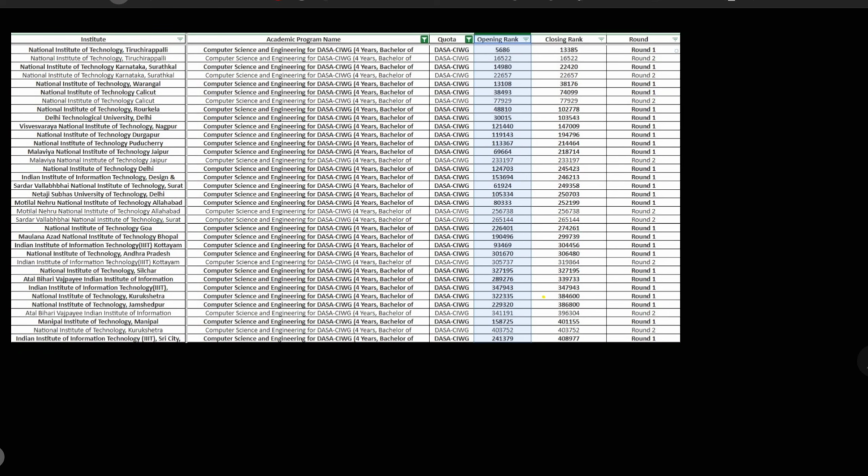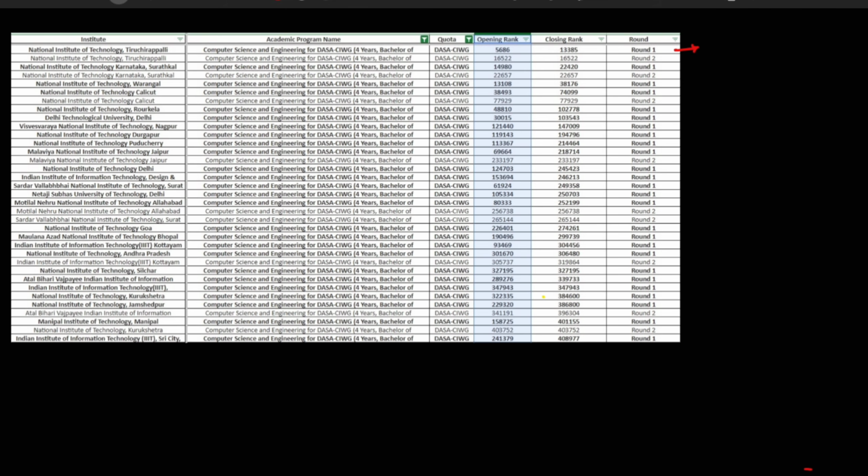So if you talk about NIT Trichy, the first round cutoff for the CAWG, where you have to pay around 8 lakh for 4 years, and non-CAWG, where you have to pay around 30 lakhs for 4 years. This is the basic and major difference as well.